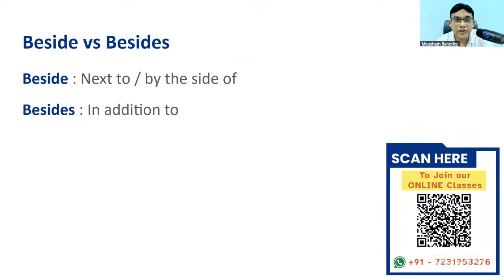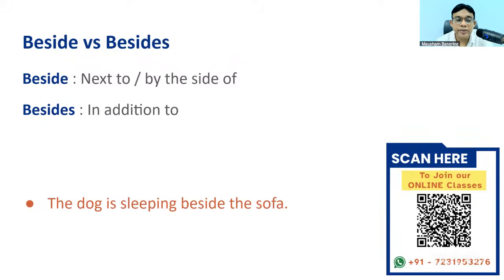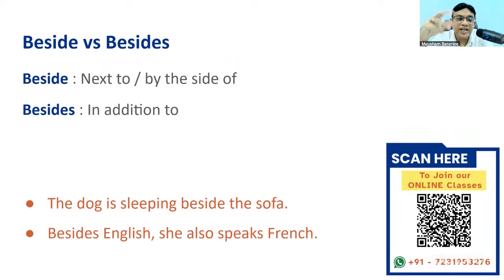So let's understand the difference through an example. The dog is sleeping beside the sofa, meaning next to the sofa, by the side of the sofa. Beside means next to or by the side of. Besides English, in addition to English, other than English, she also speaks French. So besides English, she also speaks French, meaning in addition to English, she also knows and speaks French.